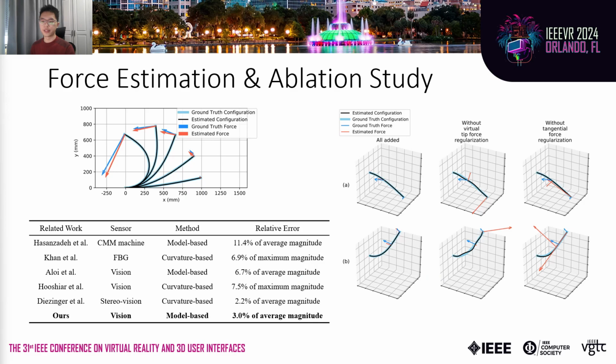We also evaluated our method for the force estimation capability. The estimation on tip force gave an average relative error of 3%, which reaches the level of previous works from 2.2% to 11.4% of applied magnitude. In addition, we verified the effectiveness of our regularization terms through ablation study, as shown in the figure right.